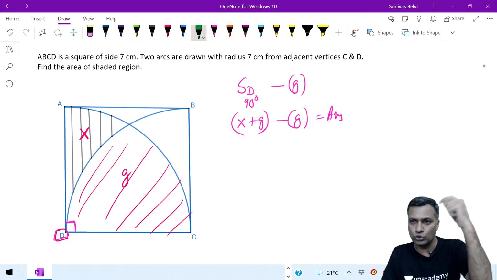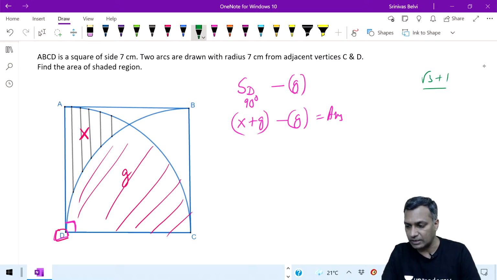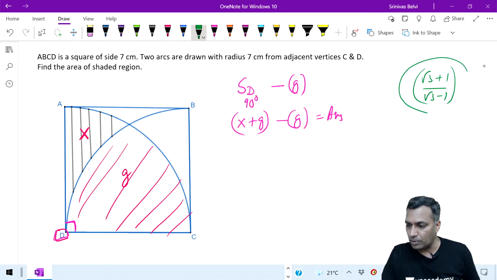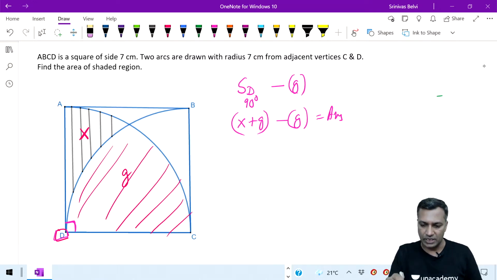Especially that root 3 plus 1, root 3 minus 1 is very important. This part I spoke about for the cubes, where the spheres are being kept, it's important. Otherwise, by the time you reach here, that itself is one nightmarish thing. Nevertheless, let's come back to this.